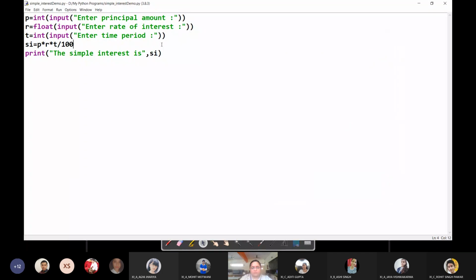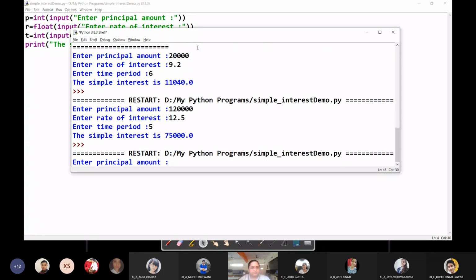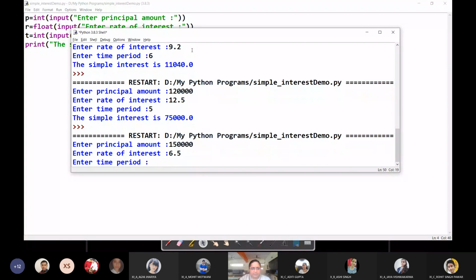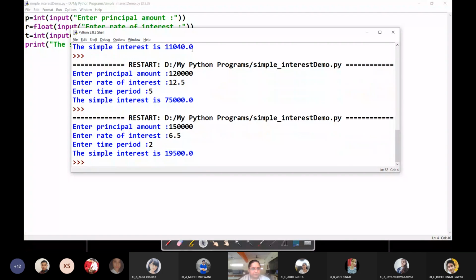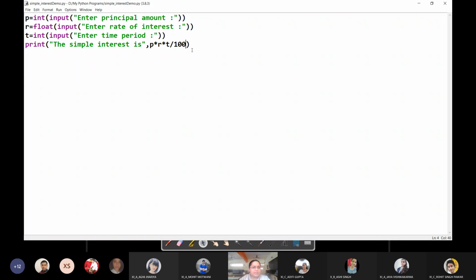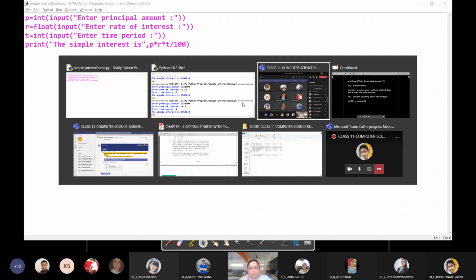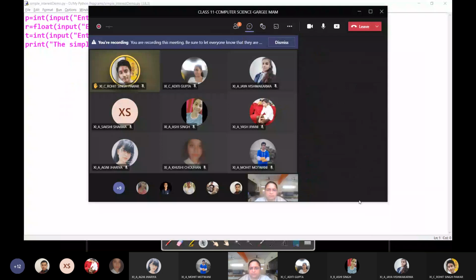And you can also evade this line. Instead of SI, I can simply write here P into R into T divided by 100. So you were able to even reduce one more line of code. Again, we give some other value, 6.5, and I get this simple interest over here, right? So this was a simple interest program. Was it clear to everybody? I am giving you the simple interest program through the chat window. Kindly note it down.